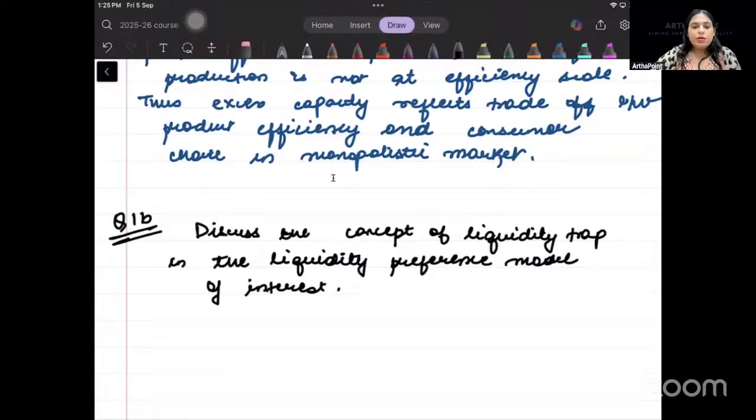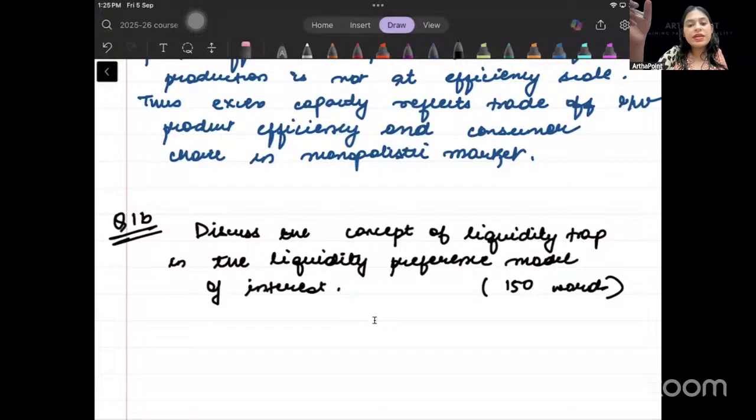So again, the word limit, not weightage. The word limit of this is 150 words, just like we had in the last class. The word limit remains 150 words. You try to answer this according to a 10-mark question. Now, just try to understand here that the question is asking us about the concept of liquidity trap.